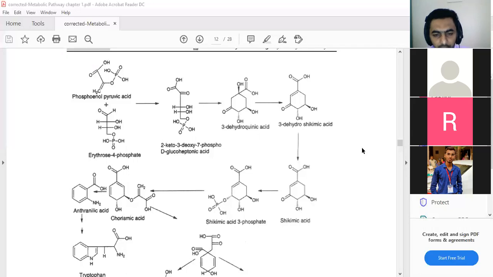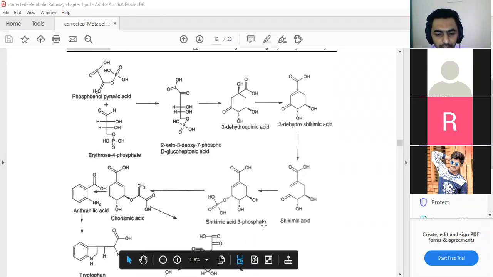D-gluco-heptonic acid, it again gives a new molecule for further development, that is 3-dehydroquinic acid. Dehydroquinic acid again gives a new molecule, and they go into the shikimic acid pathway, that is 3-dehydroshikimic acid. And 3-dehydroshikimic acid can again go into the shikimic acid pathway, and that pathway further goes to shikimic acid 3-phosphate.